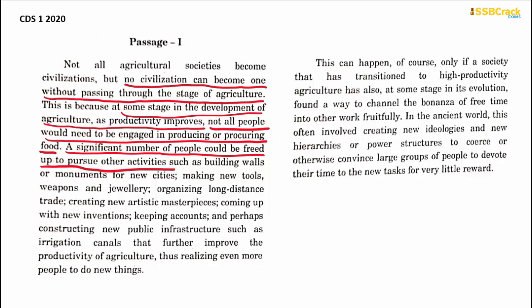It shows that because the productivity has improved, it is not needed now for people in large numbers to participate in agriculture. Therefore, it can be said that some people needed to be sent out to do certain other kinds of work other than agriculture, right? So let's come back to the question and see what is the right answer.